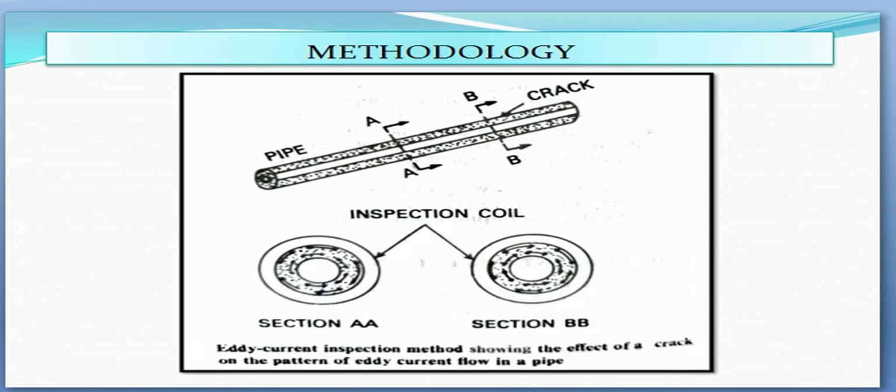The change in flow of eddy currents caused by the presence of a crack in a pipe is shown in this figure. In section AA, no crack is present and eddy current flow is symmetrical. In section BB, where a crack is present, the eddy current flow is impeded and changed in direction, causing significant changes in the associated electromagnetic field.